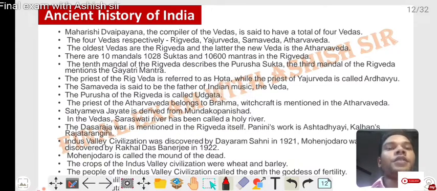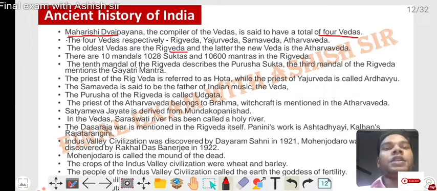Maharishi Dvaipayana Vyasa was the compiler of the Vedas. He is said to have divided the Vedas into four: the Rigveda, Yajurveda, Samaveda, and Atharvaveda. The oldest Veda is the Rigveda, and the latest is the Atharvaveda.